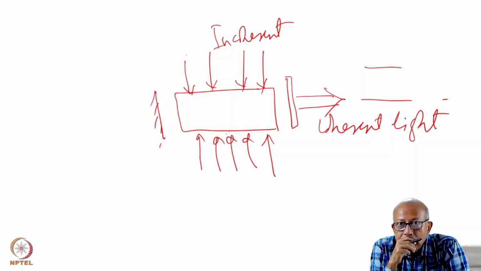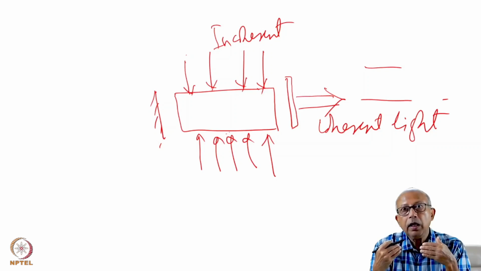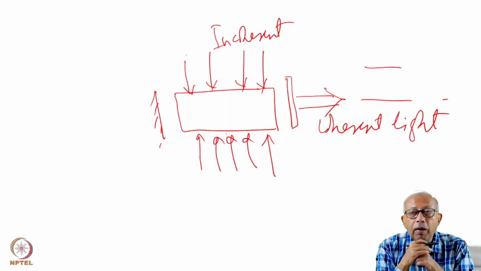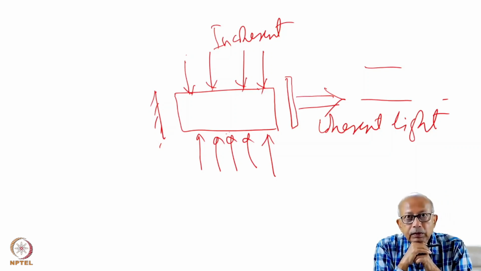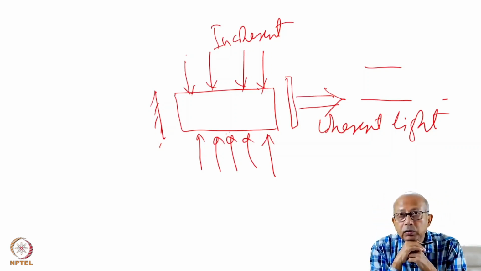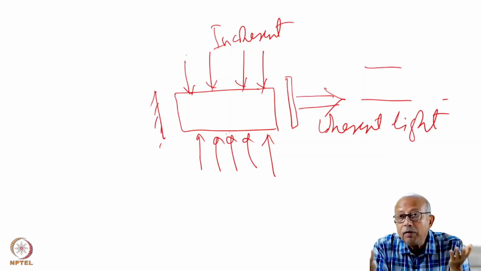But the catch here is that while doing that, you lose a large fraction of energy. It is not that all the photons you are using for pumping the medium, you will get back as laser light. The efficiency of operation of a laser is never 100%.